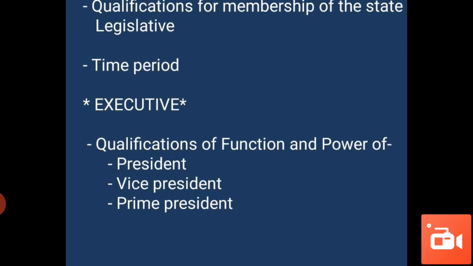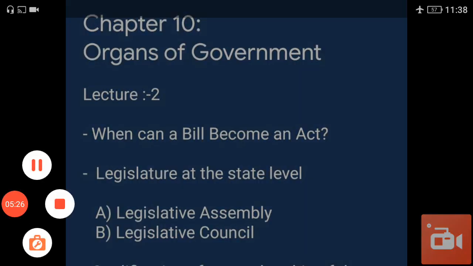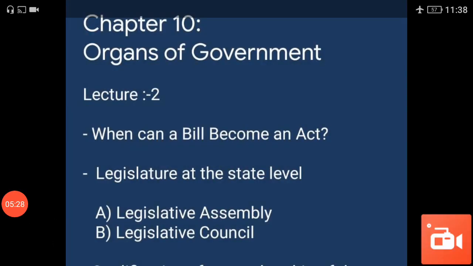Please clarify this because it is a little typing mistake. So, okay, here it is prime minister and above qualification and function. Now we start this topic in detail.